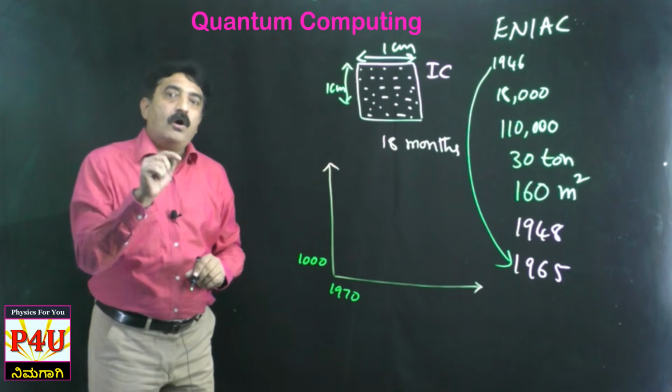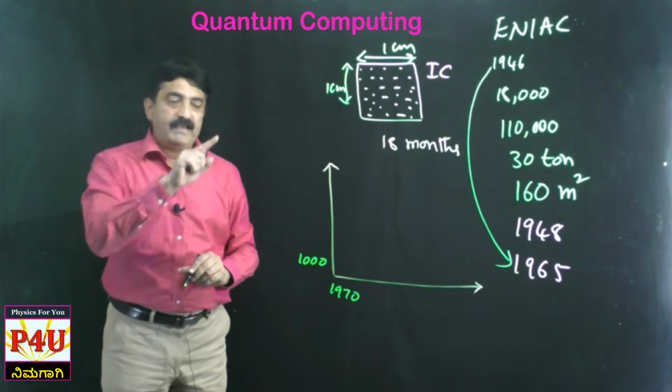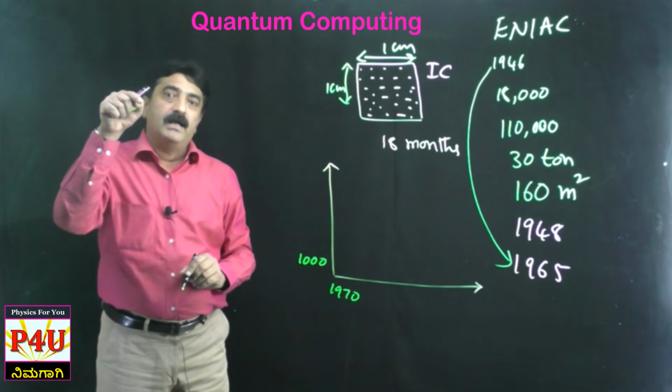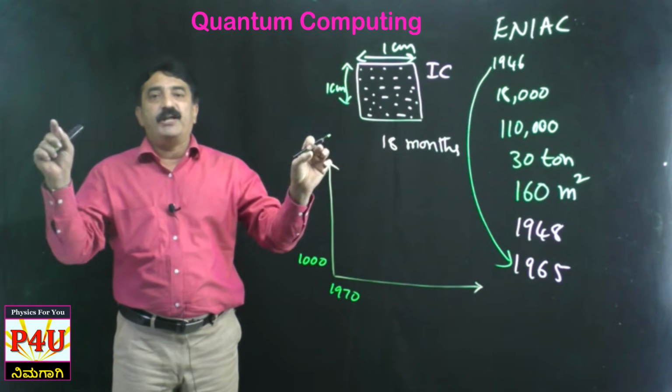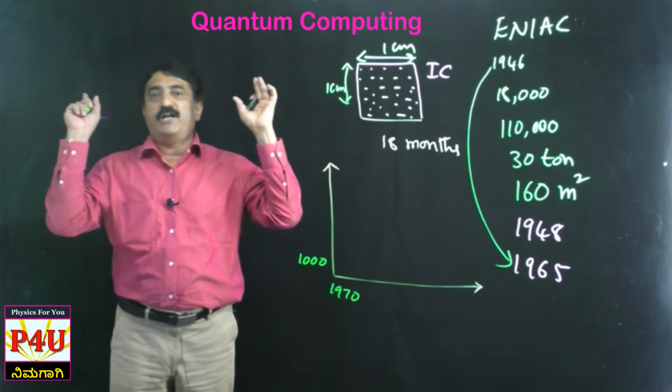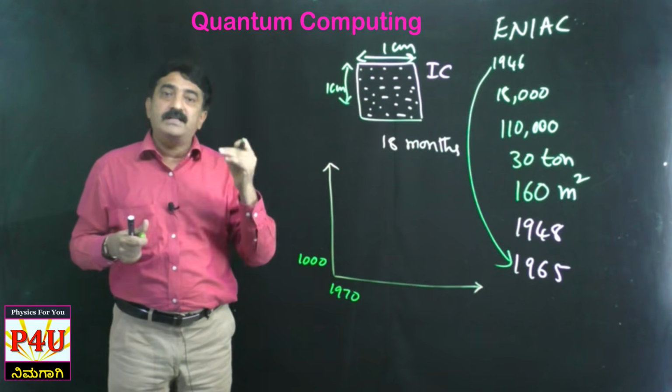You know now how many transistors we have in the same area? He predicted, see, this is not a law actually, it's only a prediction. After observation he made the prediction, which we now call a law.